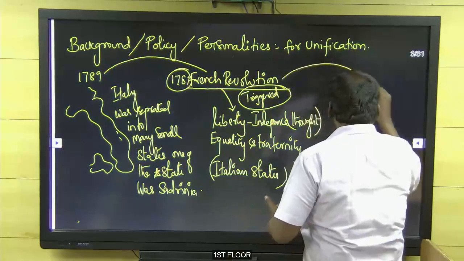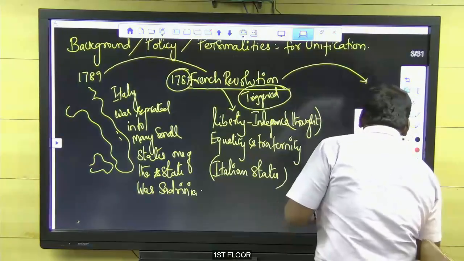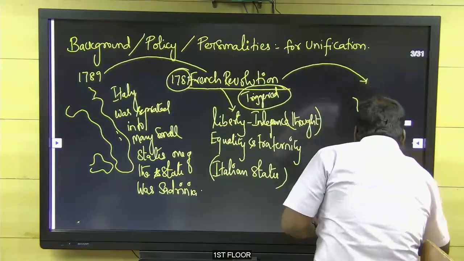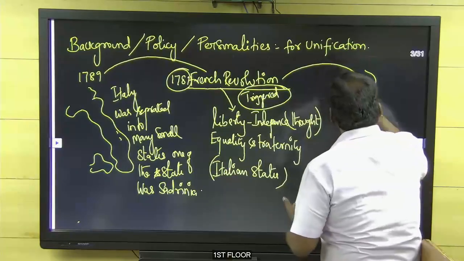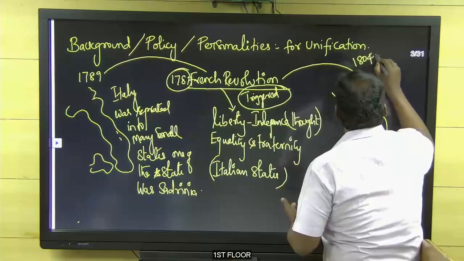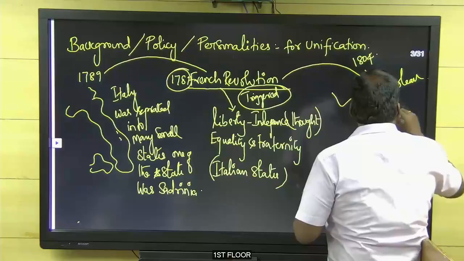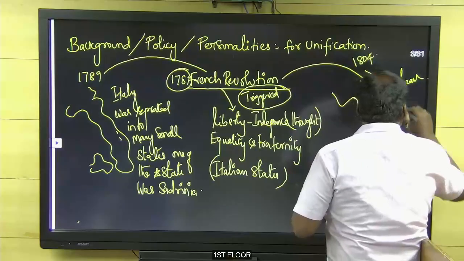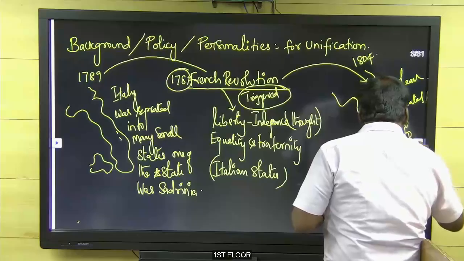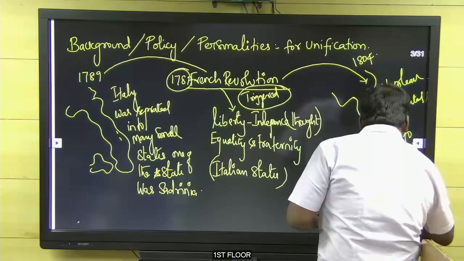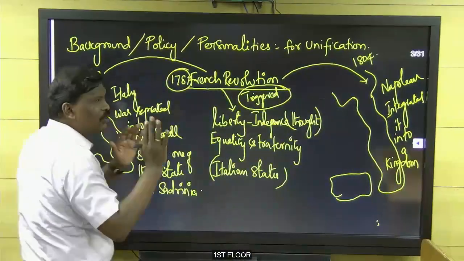And Napoleon, what did he do around the same time? Napoleon integrated it into a kingdom. Napoleon integrated it into a small kingdom. So almost all the states were united. I will show you the map.